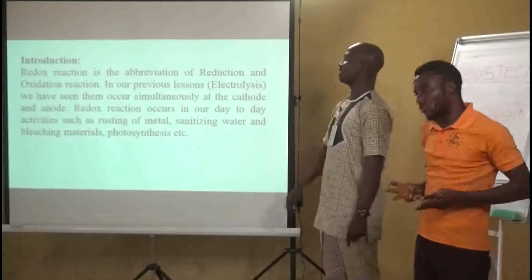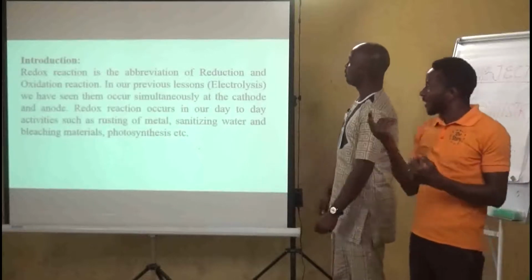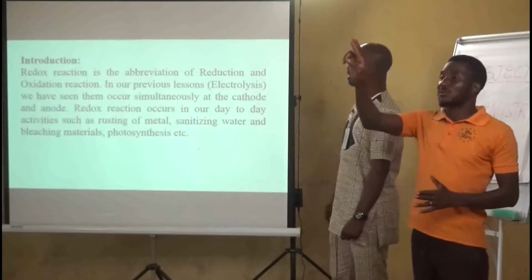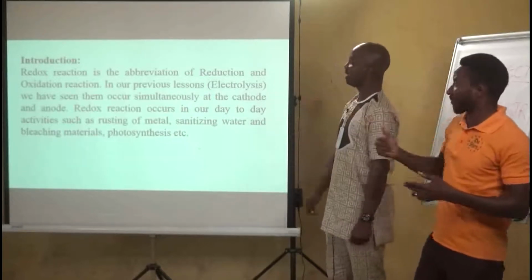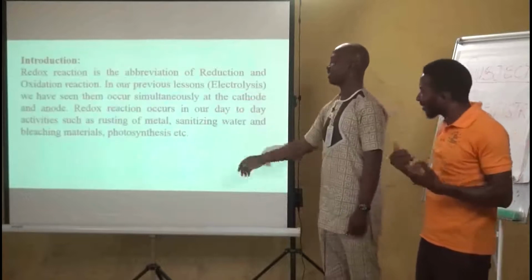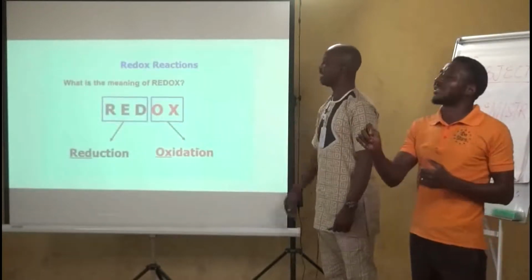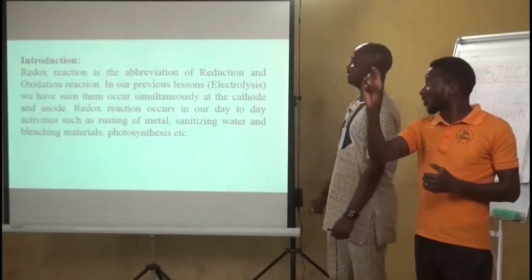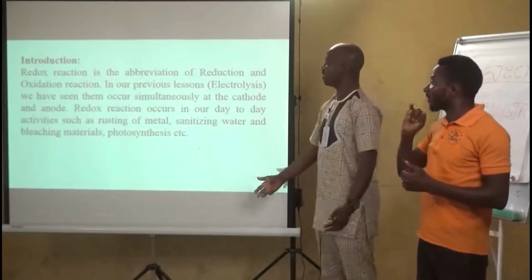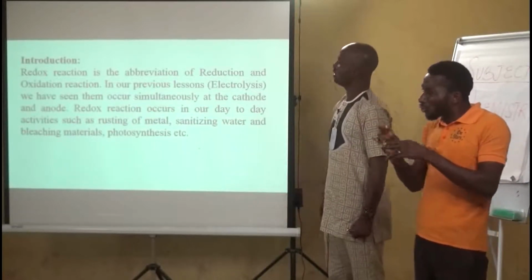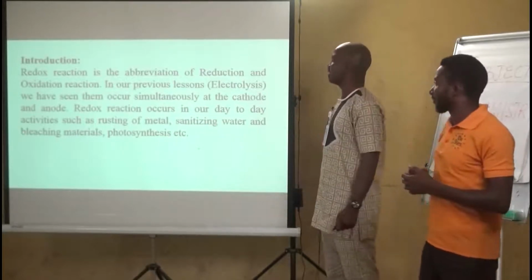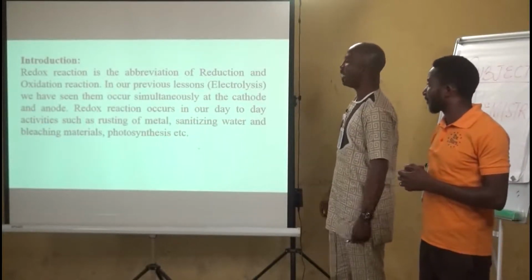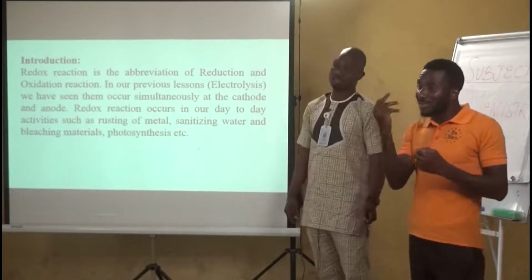And like you can see, redox reaction is the abbreviation of reduction and oxidation. Red is reduction, ox is oxidation, as you can see clearly displayed here. In our day-to-day activities, we observe a redox reaction taking place. These reactions take place simultaneously. We have seen them occur at our cathode and anode during electrolysis.